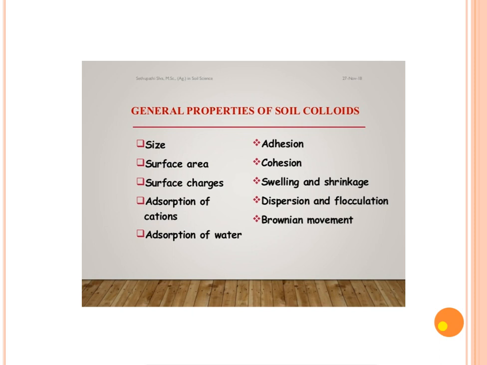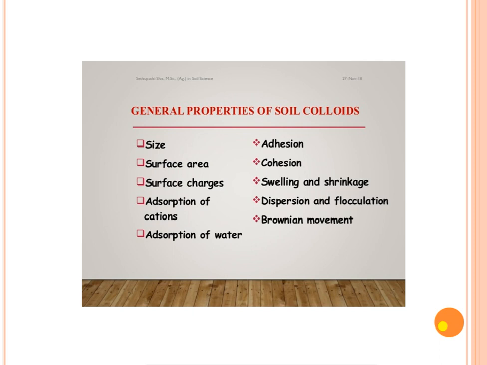Then adsorption of cations. What do you mean by adsorption of cations? Adsorption means adsorption at the surface. Adsorption of cations is due to the negative electrical charge of colloidal clay, which attracts positively charged ions, that are called cations. Then adsorption of water. Adsorption of water is at the surface.